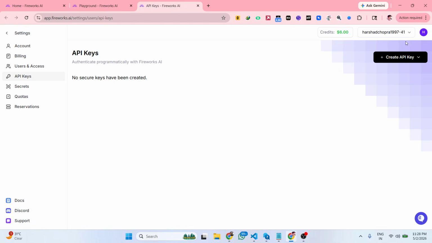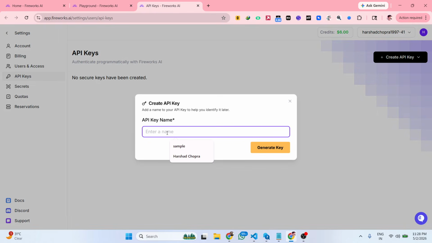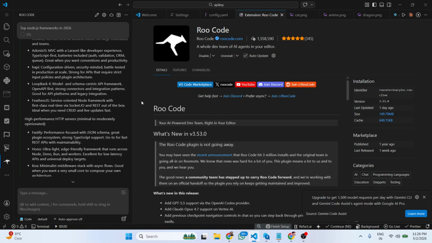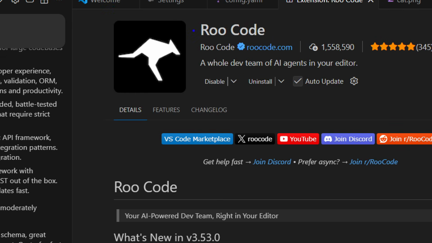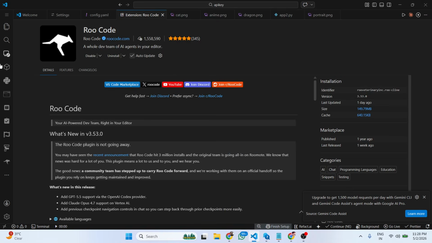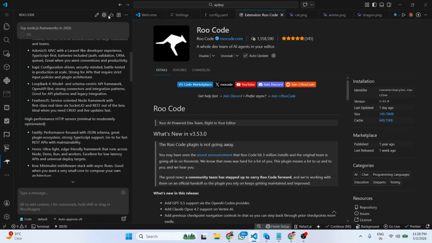So if you simply go to this, click on create API key. Just give it a name and click on generate API key. So right here you will get this API key directly. Simply copy to clipboard. And now to use this API, I highly recommend that you use this extension in VS Code, Roo Code. Simply install this extension, and after you install this, it will be activated right here.